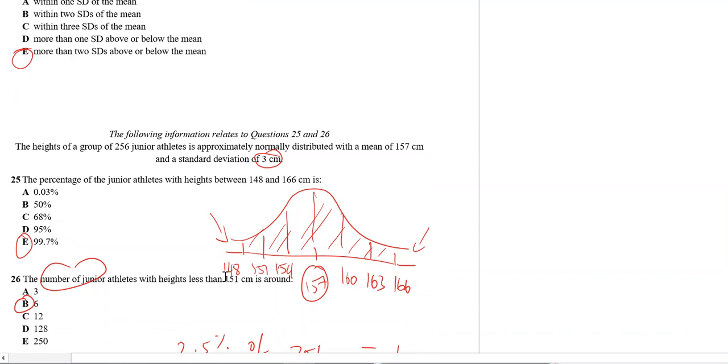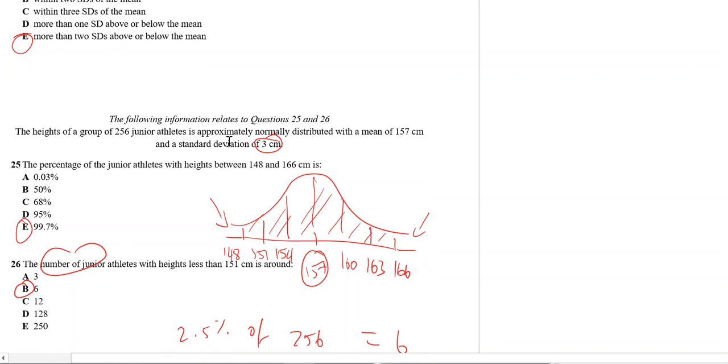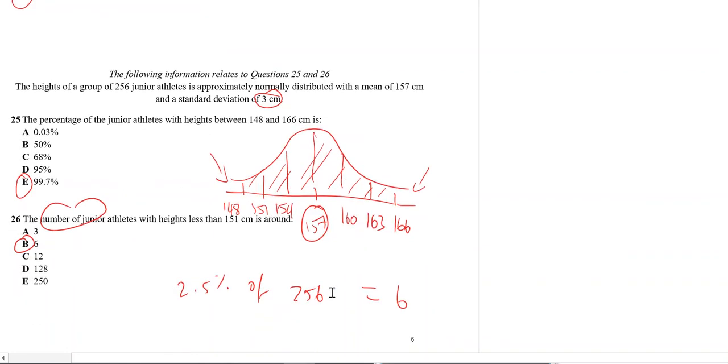The number of athletes less than 151 is these two, so it adds up to 2.5%. We want the number, not the percentage. So 2.5% of 256 in total gives you 6.